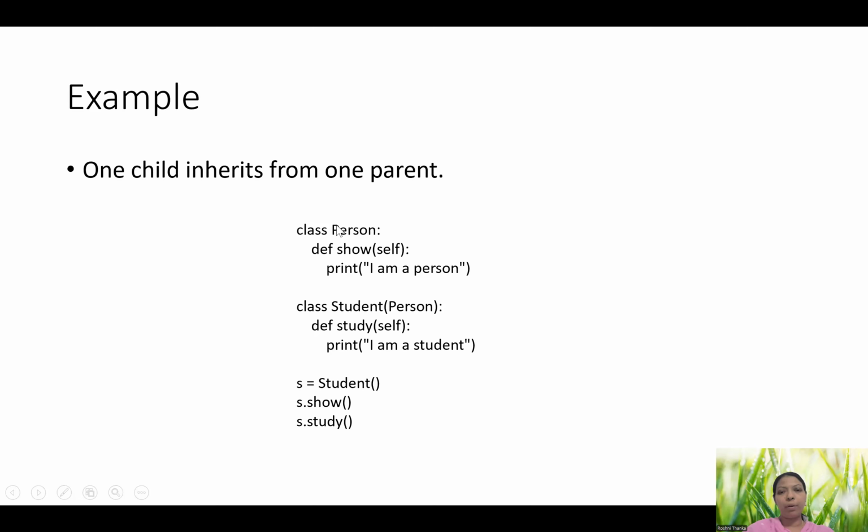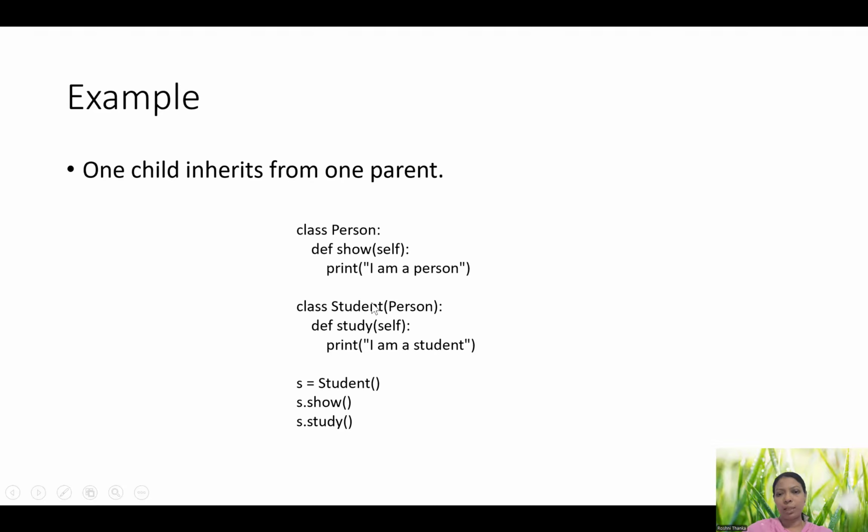Here is an example. We have a class called person, and it has a function called show. Whenever we put a function inside a class, it by default has one parameter, that is self. Self represents the current object. I have only one print statement inside that function. I have another child class called student, and this child class is going to inherit from the parent class called person. If I put person inside the brackets, student becomes the child and the parent of student is person.